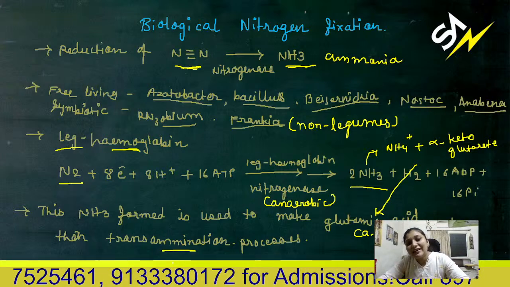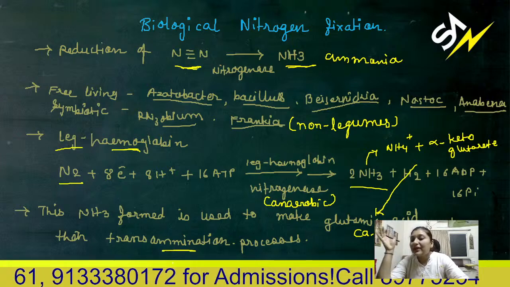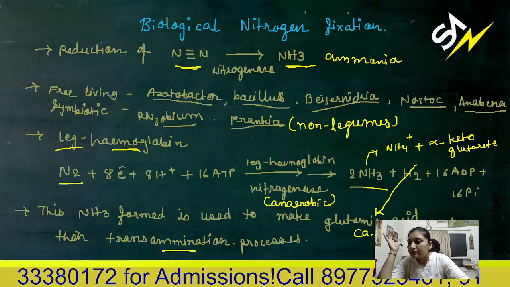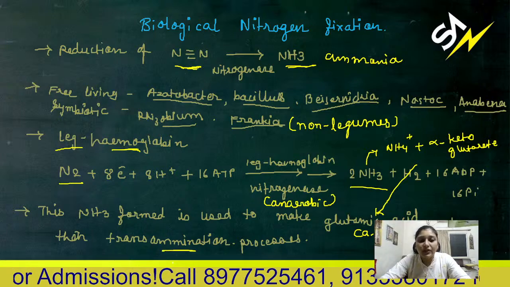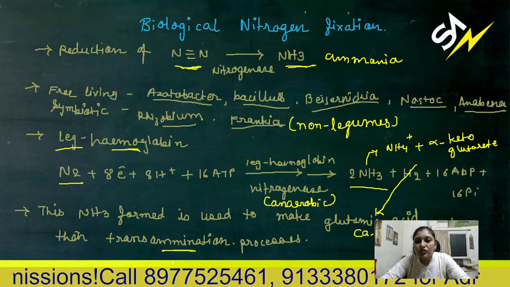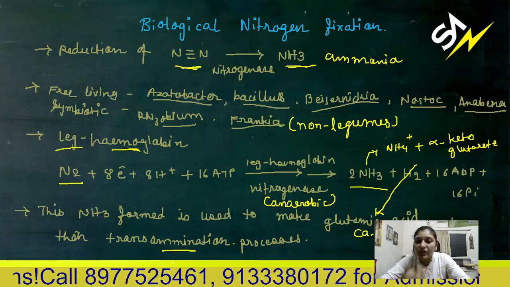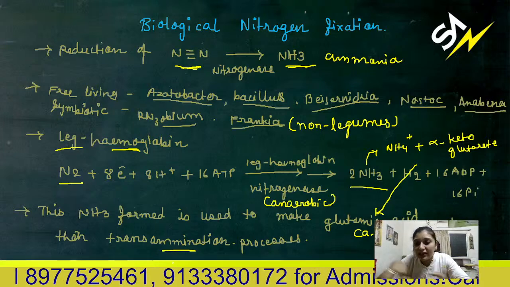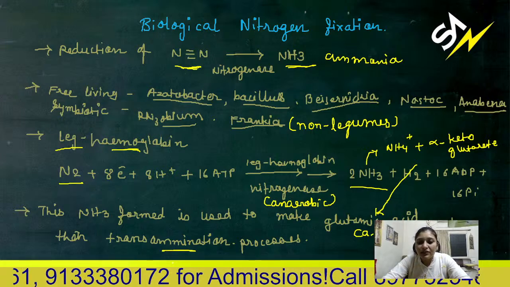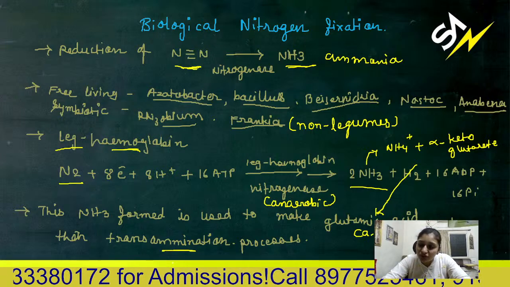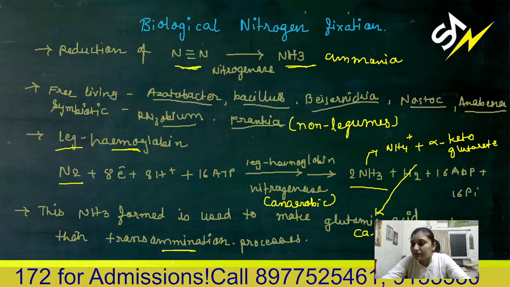Sometimes nitrate is further reduced to ammonia, and finally ammonia is incorporated by glutamic acid formation and then the transamination process.